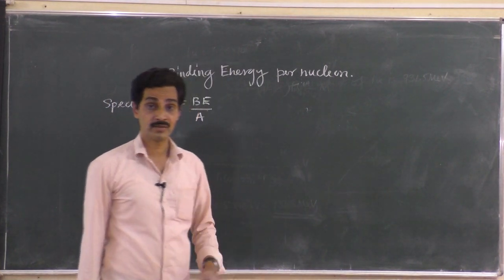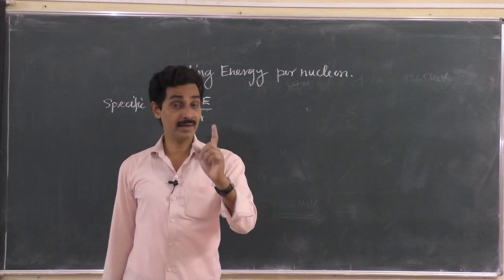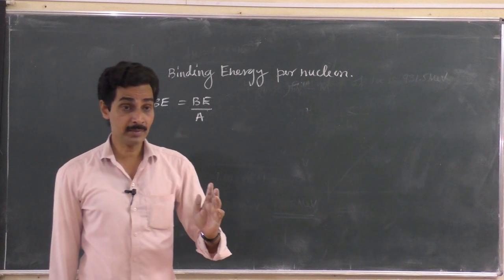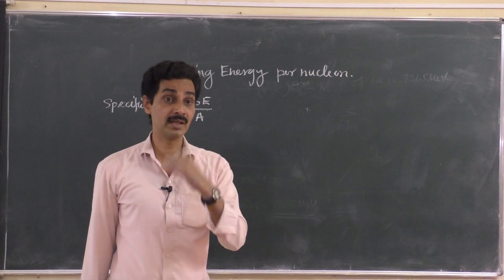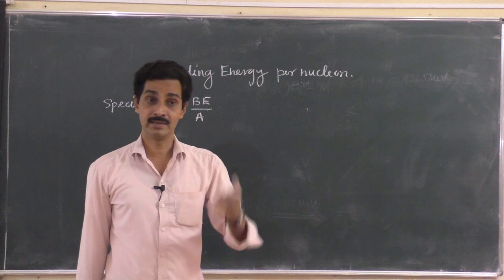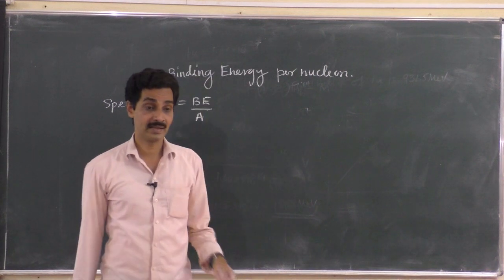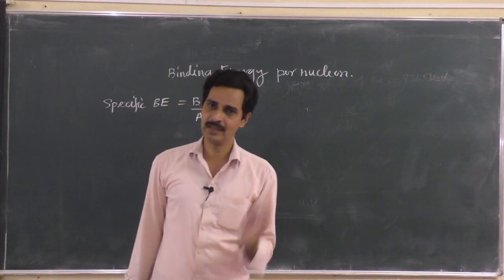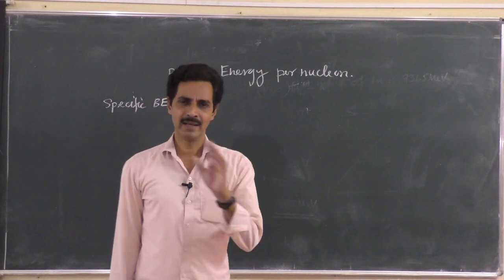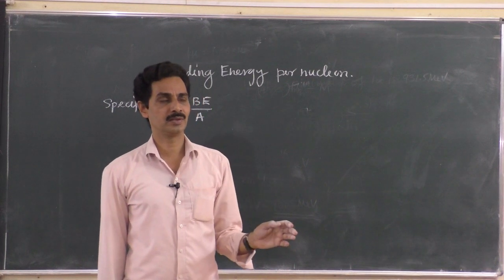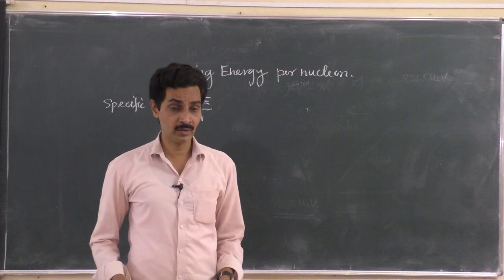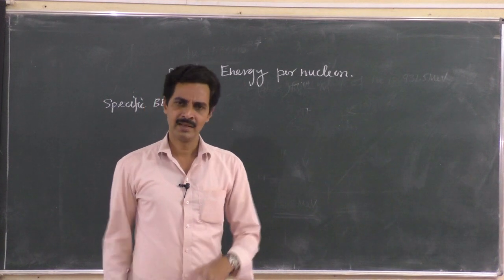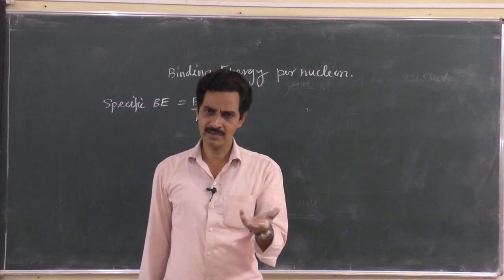The nucleus which has more binding energy per nucleon is stronger. Total binding energy may be more, but when you divide per nucleon, the one with more binding energy per nucleon is stronger. The nucleus with less binding energy per nucleon is not much stronger, that is a weaker nucleus. It is very simple. If you are confused, sir, why? If the binding energy is more in a nucleus, it should be stronger, and if the binding energy is less, it should be an unstable nucleus. No.